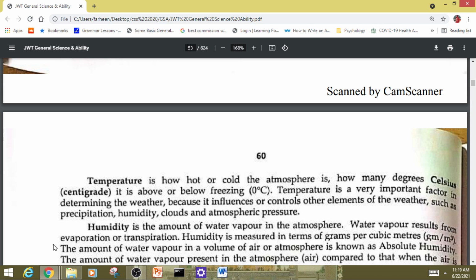Humidity is the amount of water vapor in the atmosphere. Water vapor results from evaporation and transpiration. Humidity is measured in terms of grams per cubic meter. The amount of water vapor in a volume of air or atmosphere is known as absolute humidity. The amount of water vapor present in the atmosphere compared to that when the air is fully saturated is known as relative humidity.